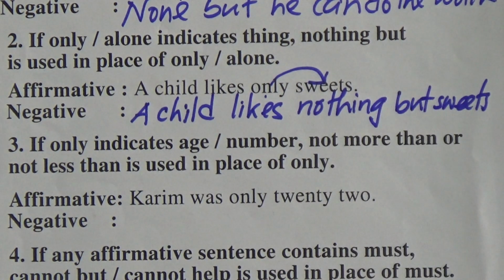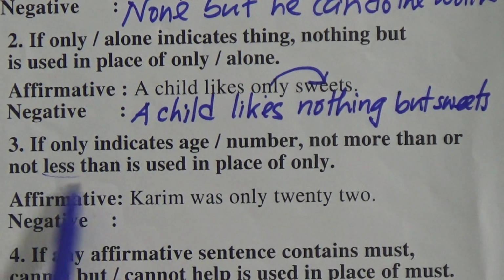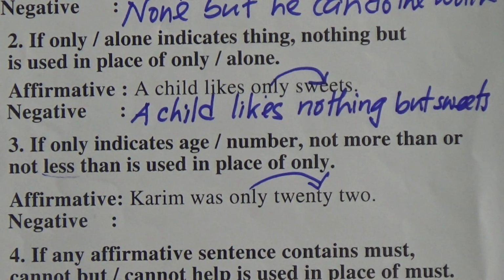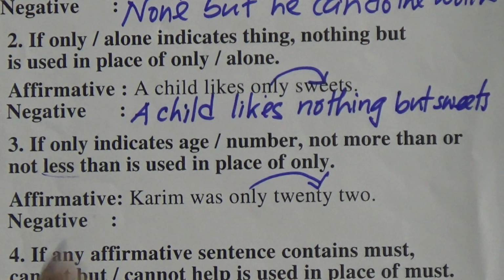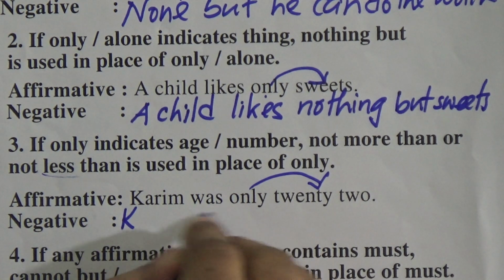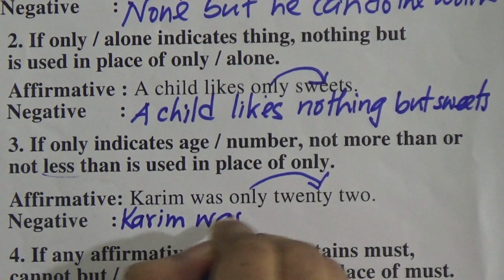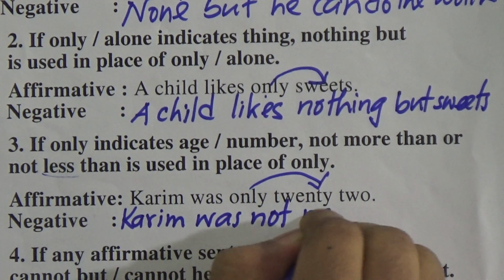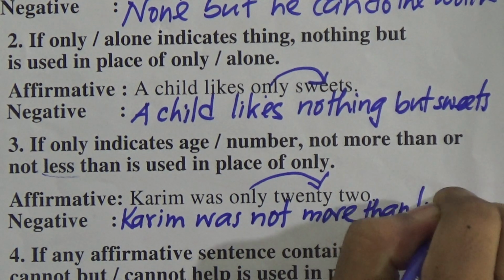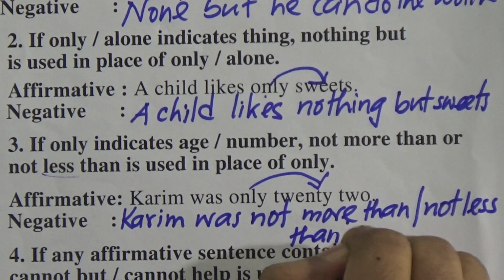Okay. Rule number 3. If only indicates age, number, not more than or not less than is used in place of only. So if only indicates a number or age, we will write not more than or not less than in place of only. So we will write Karim was 22. So we will write Karim was not more than, or you can write not less than 22.